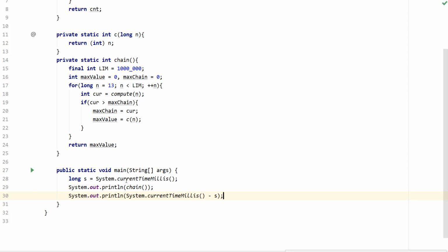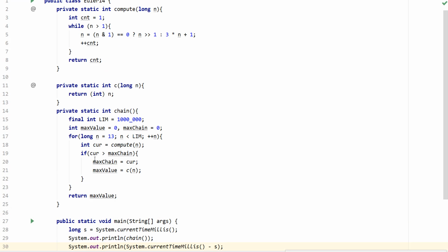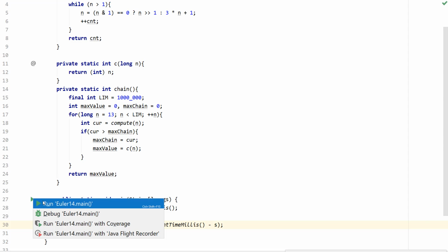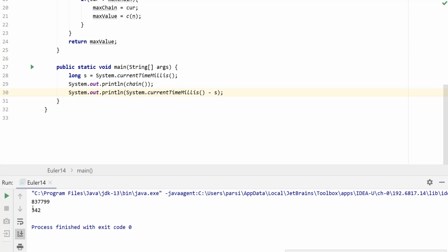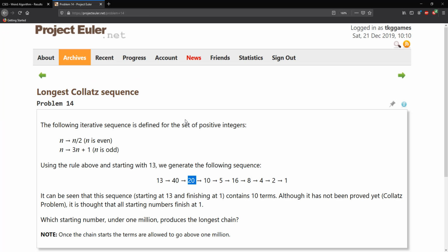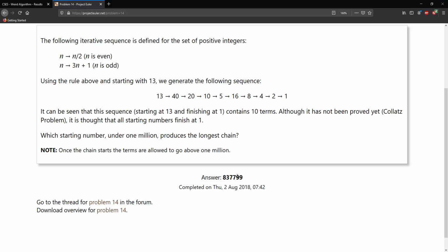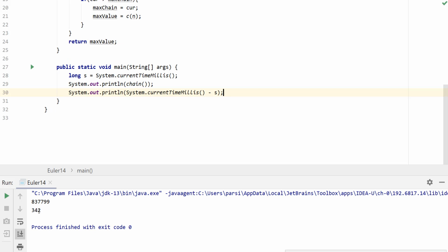All right, so if we do this and run our main method, you guys can see that this actually gives us the answer for this problem, which is the same as this one provided. You can see it's this answer, and the time that it took was around 342 milliseconds.